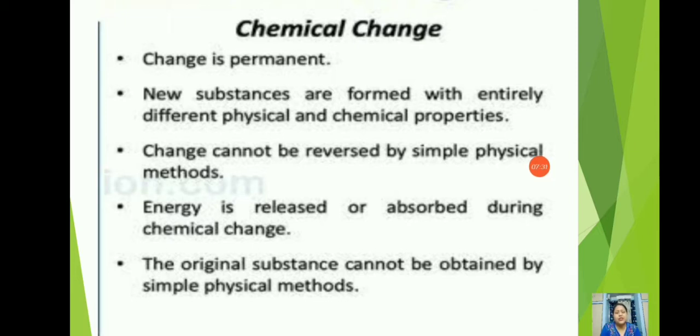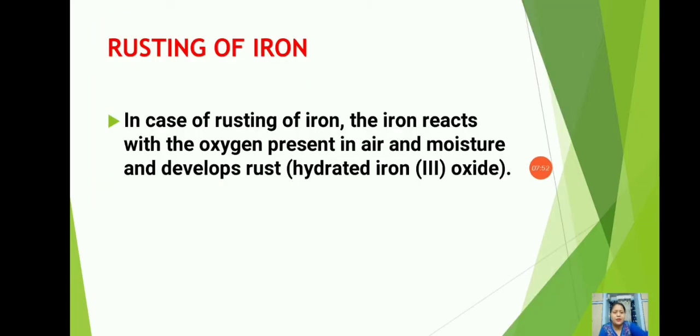Then energy is released or absorbed during chemical change. Sometimes energy will be released and sometimes energy is absorbed in this kind of change. The last point, the original substance cannot be obtained by simple physical methods. So these were the properties of a chemical change.